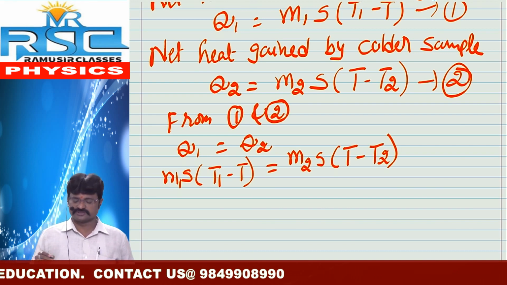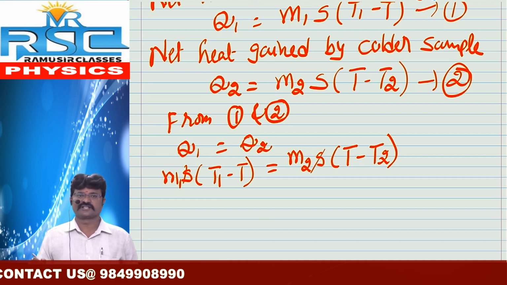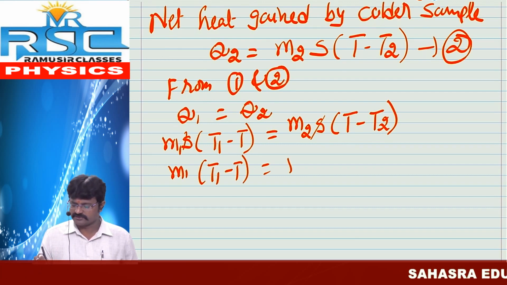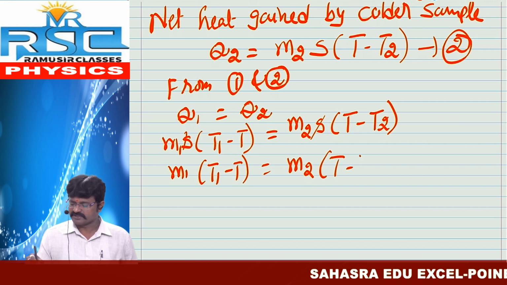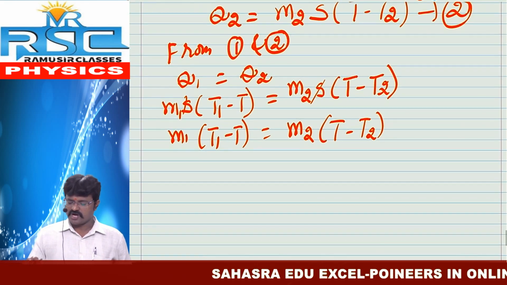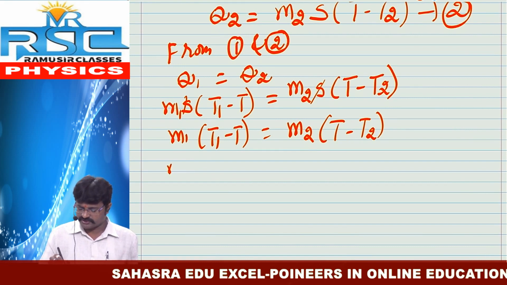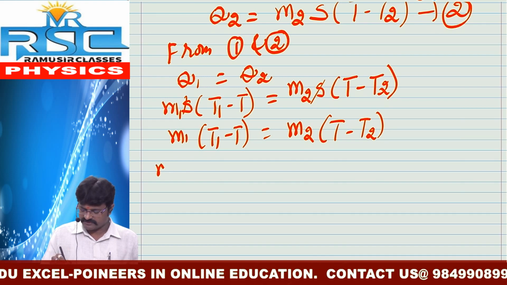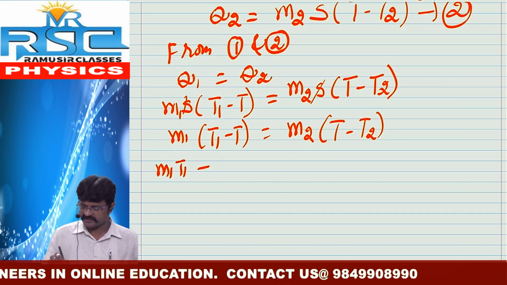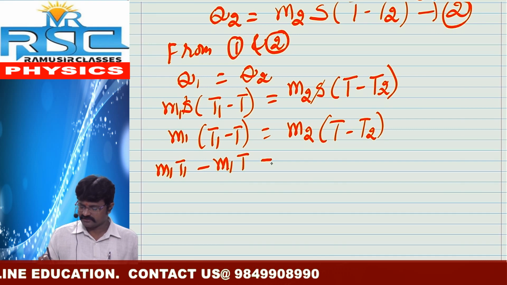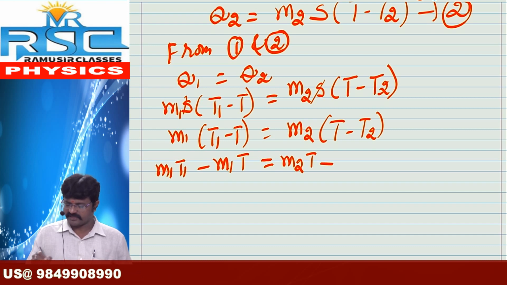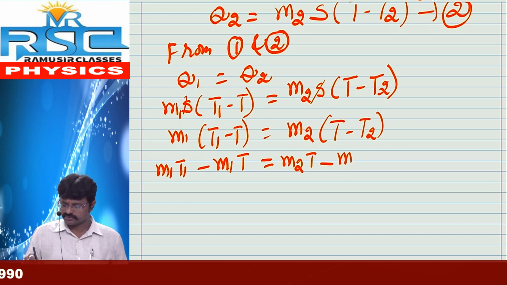Here, what are the similar terms? S is similar on both sides, so they get cancelled. Then what about the remaining? M1 (T1 minus T) equals M2 (T minus T2). Now we multiply M1 into T1, and M1 into T: M1 T1 minus M1 T equals M2 T minus M2 T2.